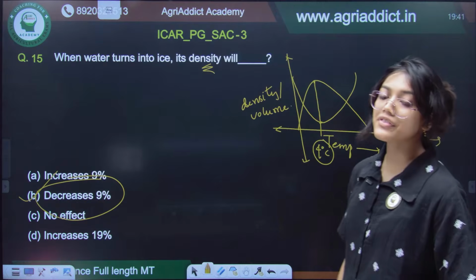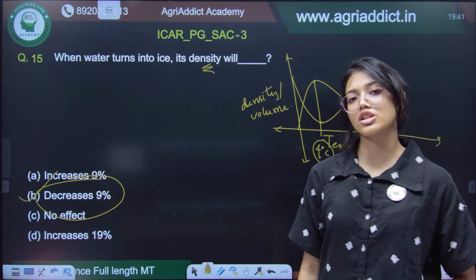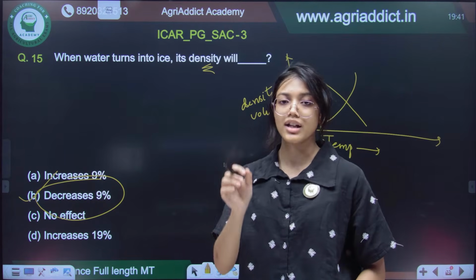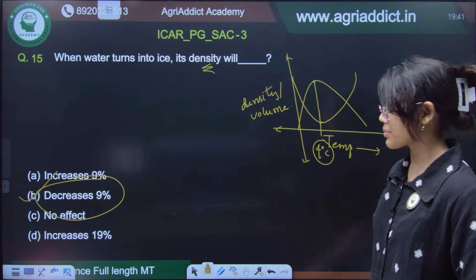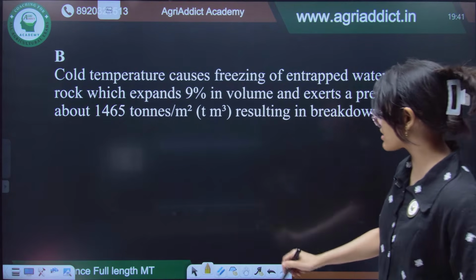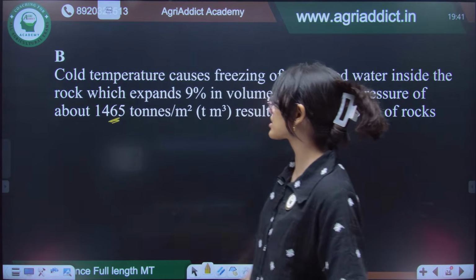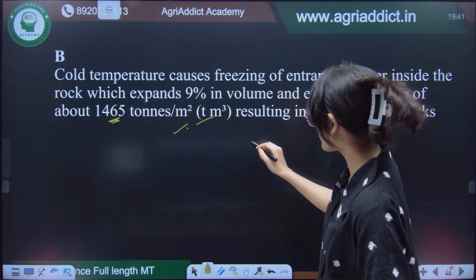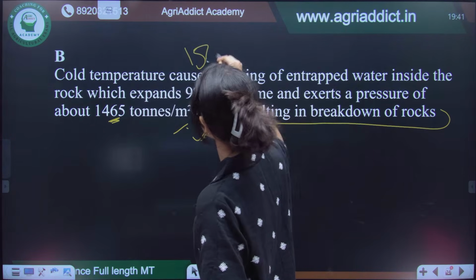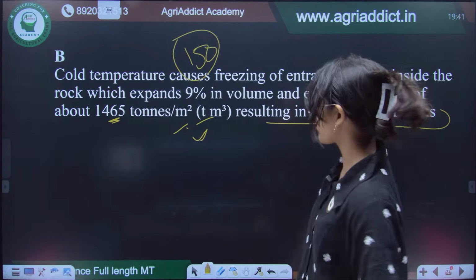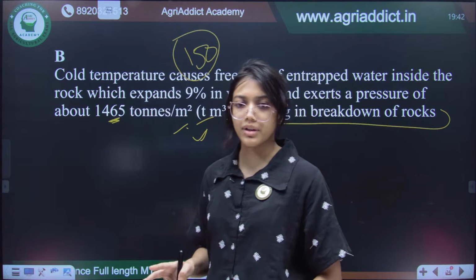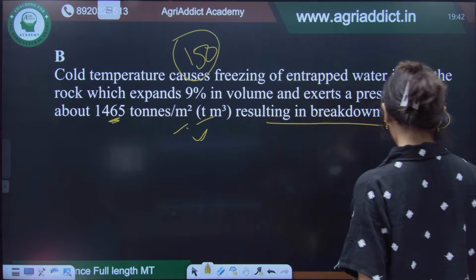And that is why freezing water is a very good weathering agent, because when the water freezes into ice, due to an increase in the volume, it will highlight the cracks that are present in the rocks. Okay. So, cold temperature causes freezing, and this value you have to remember, 1465 tons per meter square, resulting in the breakdown of the rocks. This is also very important, and another one is 150, that is foot per pound on that scale. Okay. So, these two values you have to remember, that is the force exerted.